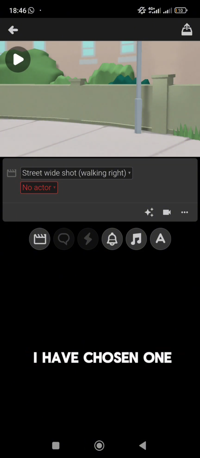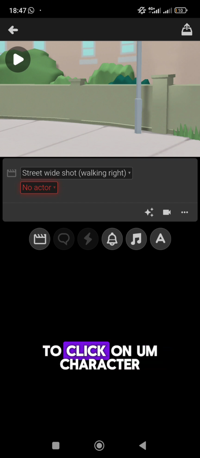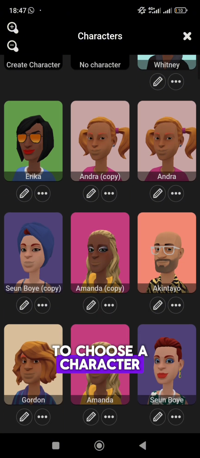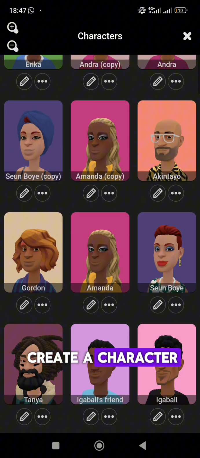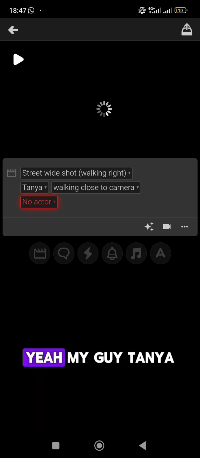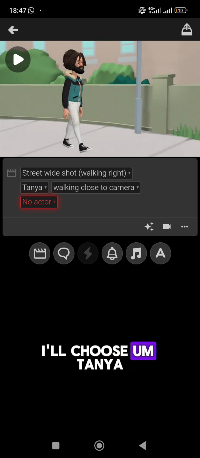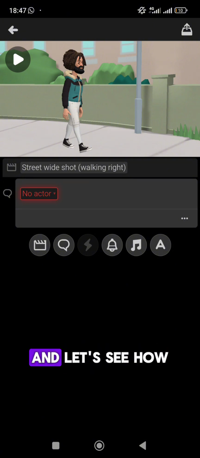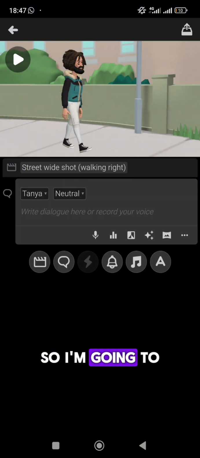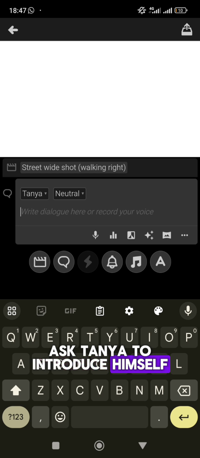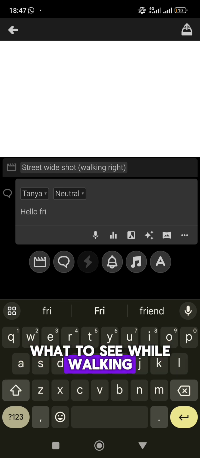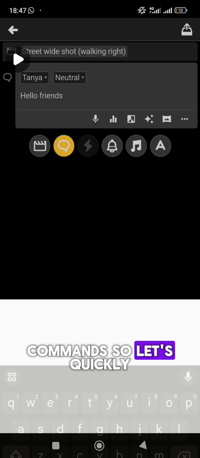Okay, at this point I have chosen one of them, which is far from the camera. Then I am going to click on character. So I am going to choose a character. At this point I do not want to create a character, so I'll just go down right there. Yeah, my guy Tanya. I'll choose Tanya, and I'm going to give Tanya a few commands and let's see how it turns out. I'm going to ask Tanya to introduce himself, like tell him what to say while walking, give him a few commands. So let's quickly do that.